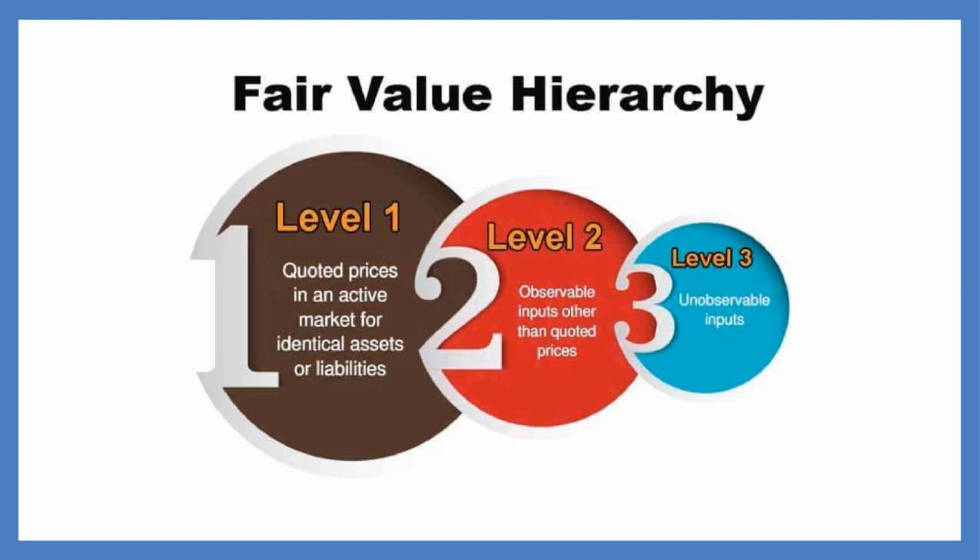The third input is the unobservable inputs, where you are not able to have a quoted price, where you are not able to have observable inputs. Then the fair value is determined using other valuation techniques. That will come into the unobservable inputs. So for each asset or liability, you need to specify what inputs are used to determine the fair value. This comes as a disclosure in the financial statements.